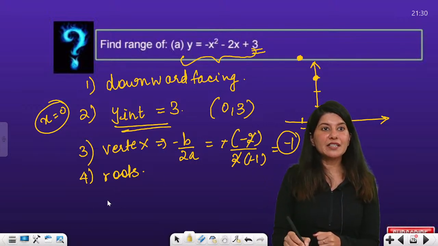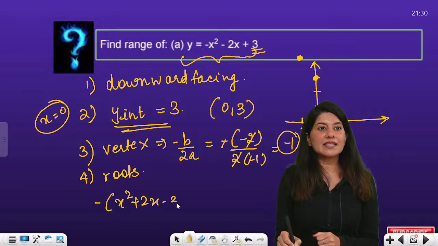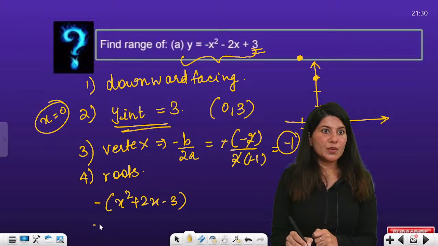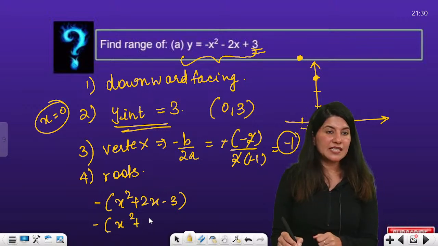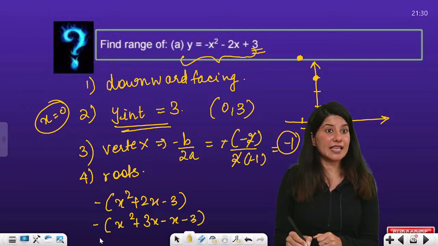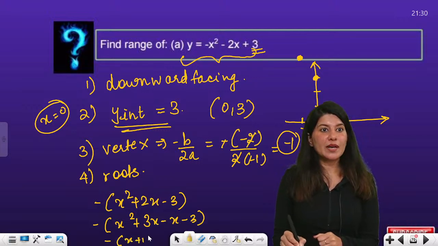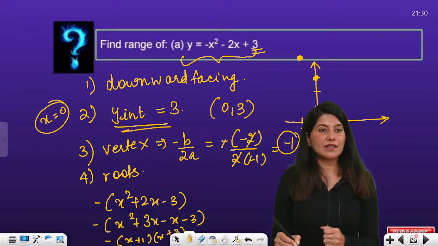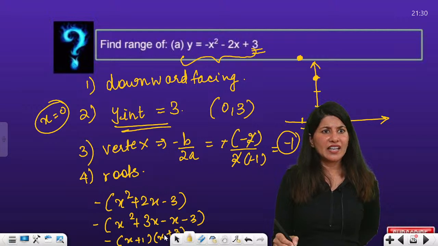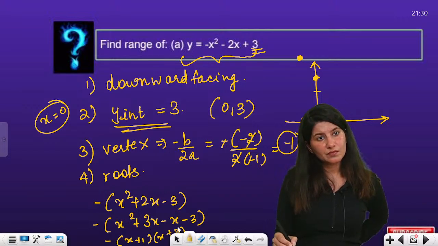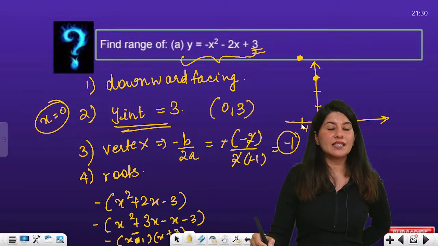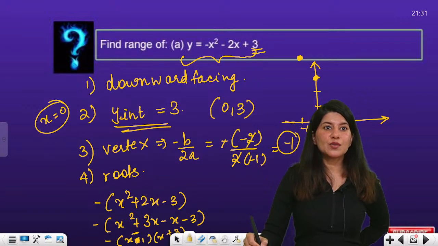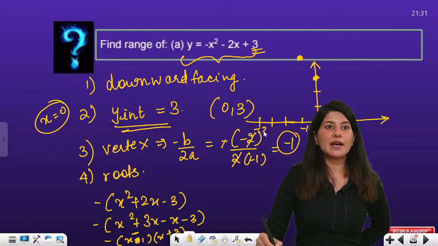If I try to solve it, minus sign common, x square plus 2x minus 3. Can I solve this? So it will be x square plus 3x minus x minus 3. Yes, absolutely. So it will be x minus 1 and x plus 3, right? So 1 and minus 3. 1 is the first root and minus 3 is another root.